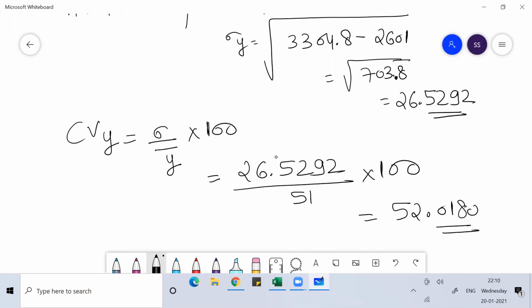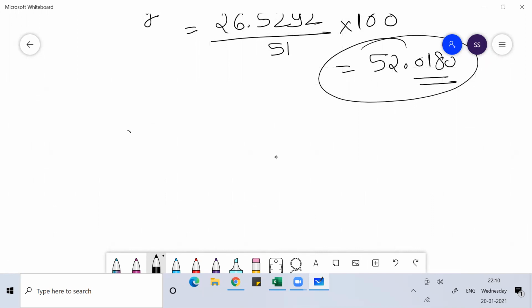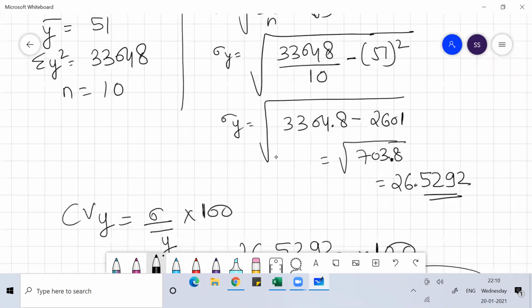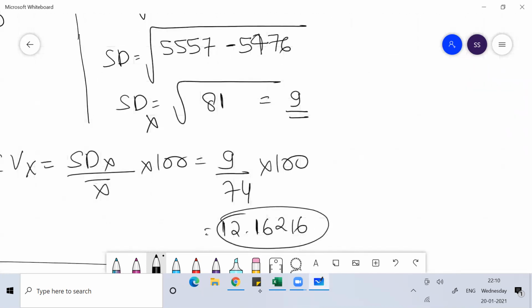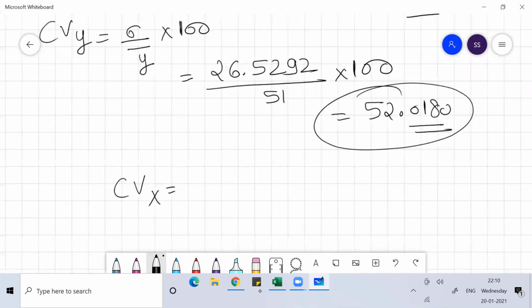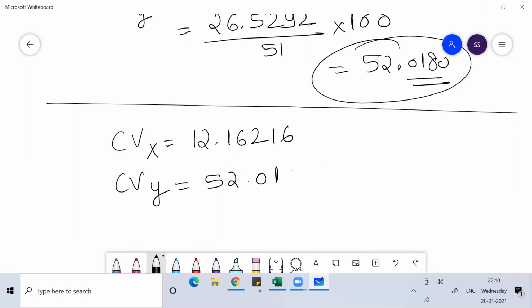So with this, what I can say is, the coefficient of variation of x was how much? 12 point something, I guess. Coefficient of variation of x is 12.16216, and if I find the coefficient of variation of y, that is 52.018.